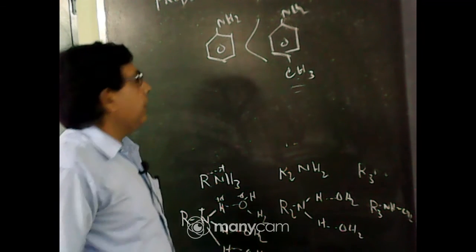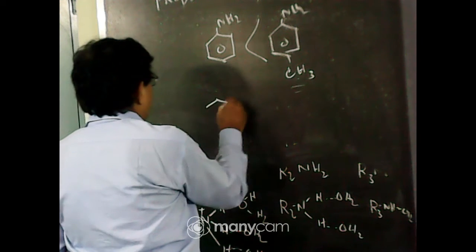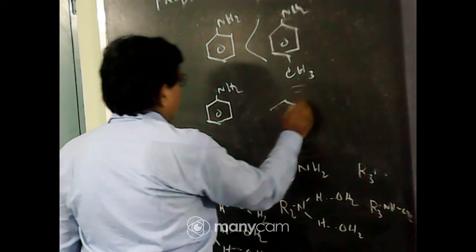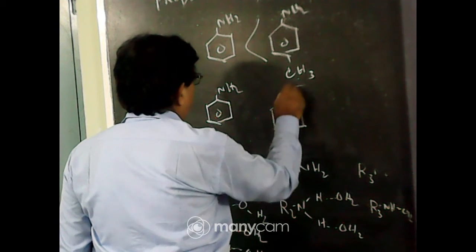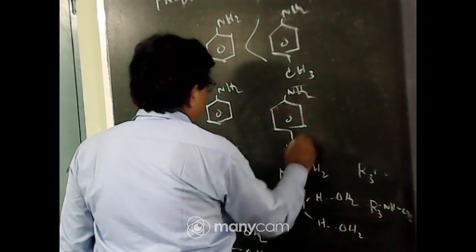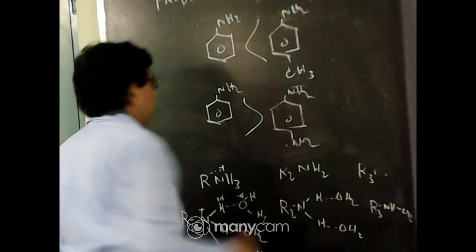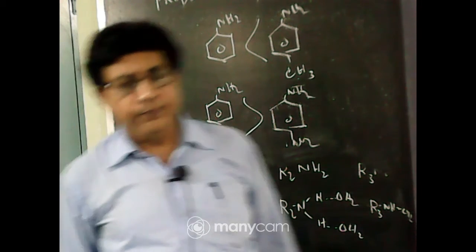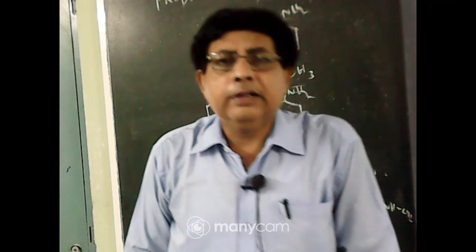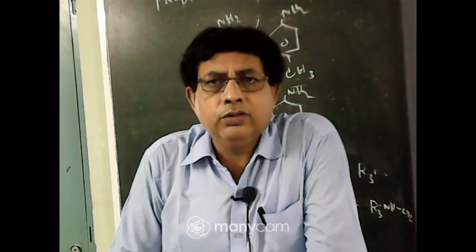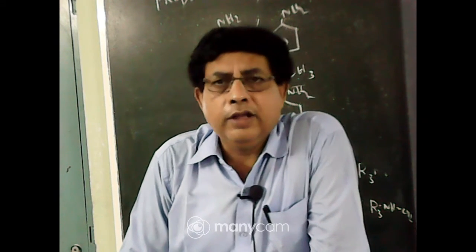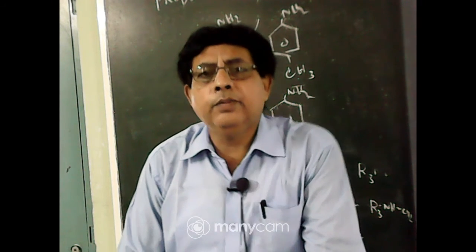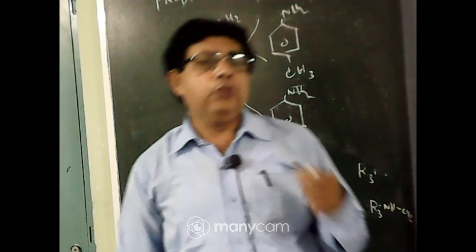So if electron withdrawing group is present, say aniline and another electron withdrawing group nitro group is present in para position, then basic character will decrease and aniline will be more basic than para nitro aniline. So in general, electron releasing group like NH2, CH3, C2H5, OH, OCH3, if they are present in benzene ring, then basic character will increase.